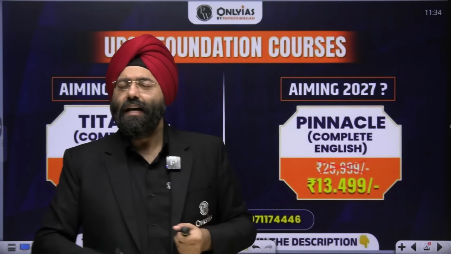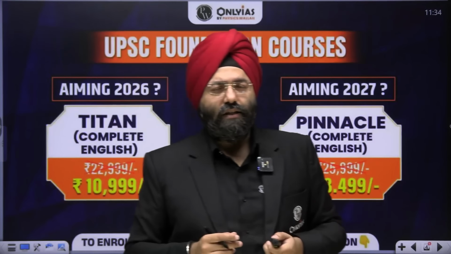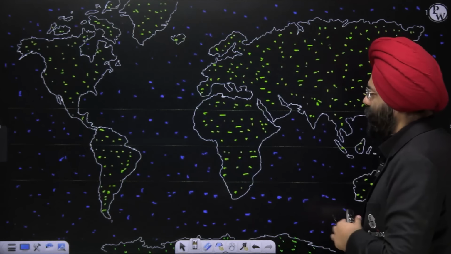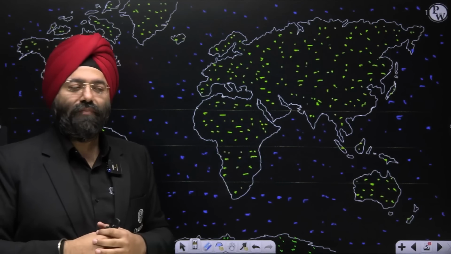Having said that, let us begin with today's lecture of the distribution of oceans and continents. Please remember, now just have a look here. This is a map, again, as we have already seen, a hand-drawn map. Many people say that it is not hand-drawn. It is definitely a hand-drawn map, which I have been continuously practicing, showing you also in front of you how we can draw these maps.